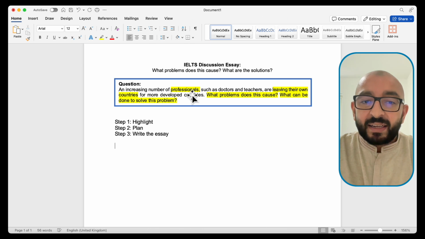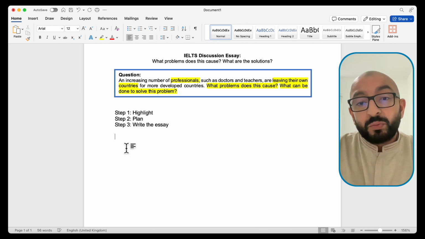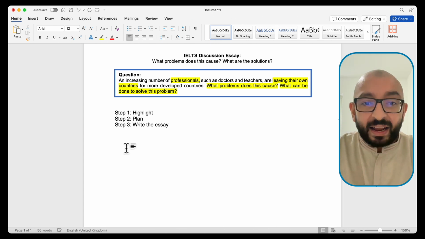So now we've highlighted professionals leaving their own countries, and then we've highlighted the question itself. And that's all you need to highlight. If you think that is too much, you can just only highlight the question or even parts of the question. But now that we have done that, let's move on to step 2, which is to write out our plan.